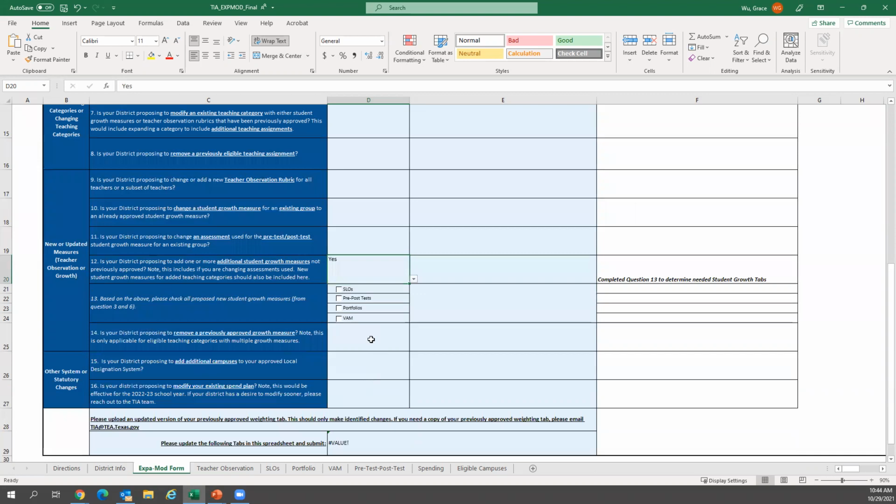And then based on the growth measure you would like to use, select the growth measure that you would like to add. As you can see, as you populate yes or no, different things to complete will populate on the right-hand side. A summary of the changes of what a district will need to complete will be provided at the bottom of the page. So for example, if you are trying to add new eligible teaching assignments using SLOs, which was not previously approved, you will need to upload an updated version of your previously approved weighting tab and also complete the SLO tab in this expansions modifications application.